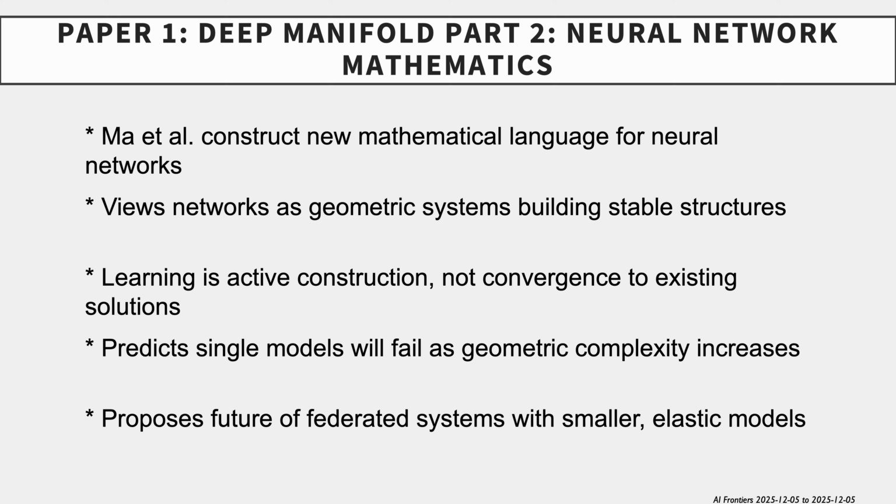Paper 1. Deep Manifold Part 2. Neural Network Mathematics. A unifying theory of everything in deep learning. Ma and colleagues construct a new mathematical language for neural networks. Networks are viewed as geometric systems building stable structures. Learning is active construction, not convergence to existing solutions. The theory predicts single models will fail as geometric complexity increases. It proposes a future of federated systems with smaller, elastic models.